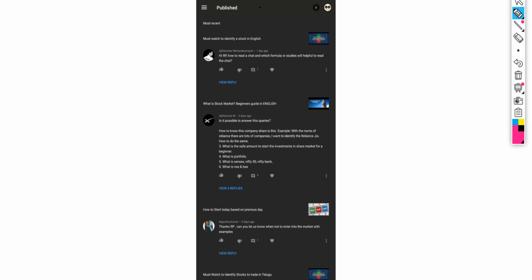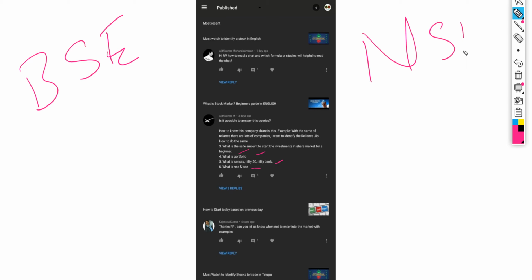See here we have: what is NSE and BSE, what is Sensex, Nifty, Bank Nifty, what is a portfolio, what is a safe amount to start for a beginner, and how to identify any stock, right? So let's answer these questions first. What is NSE and BSE? BSE means Bombay Stock Exchange and NSE means National Stock Exchange.